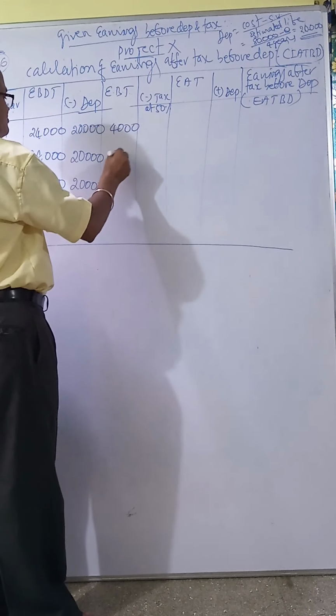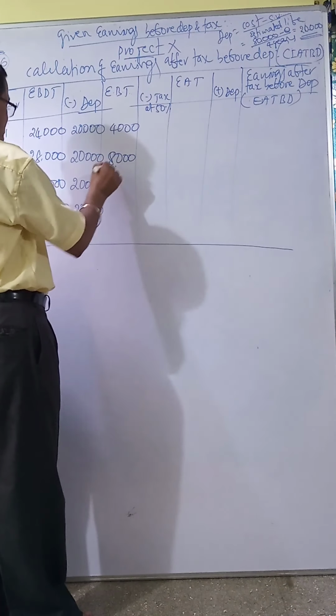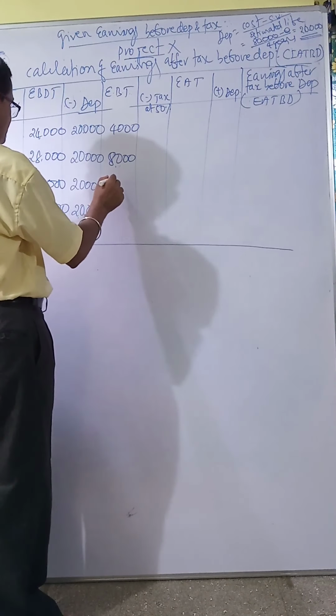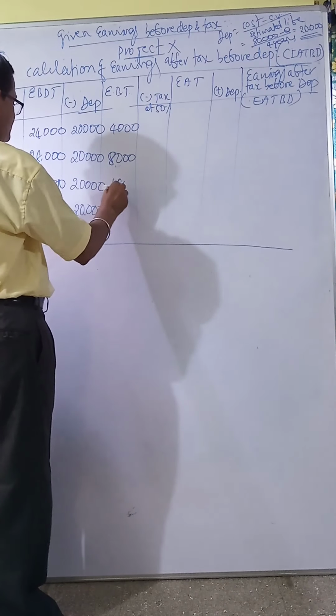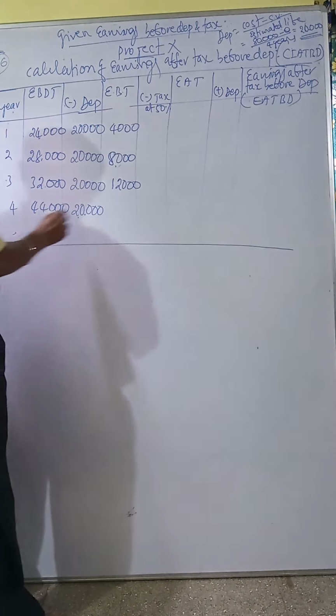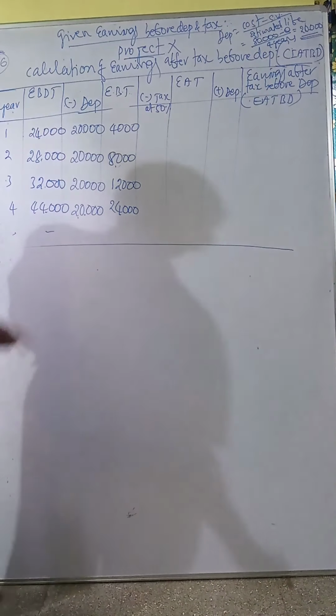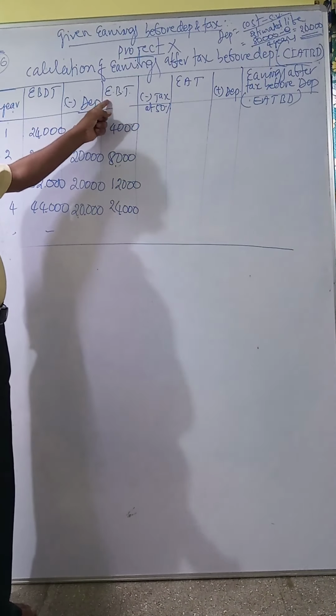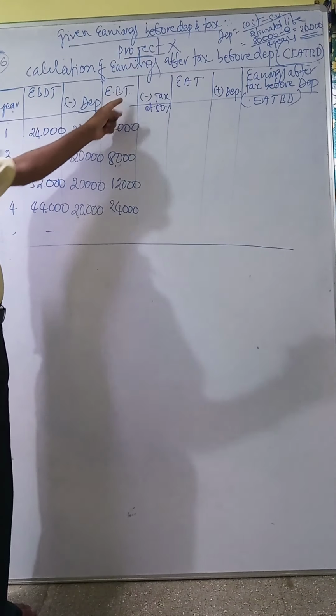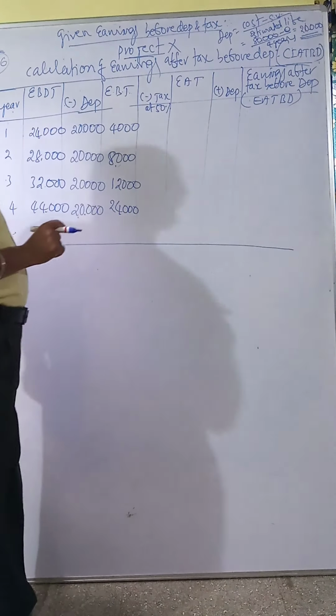This is 8,000. This is 12,000. This is 24,000. This minus this, you will get earnings after depreciation before tax.